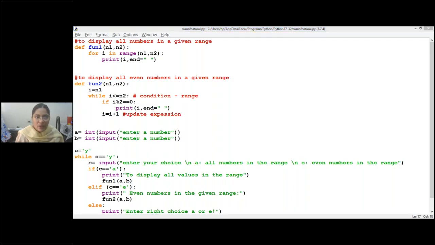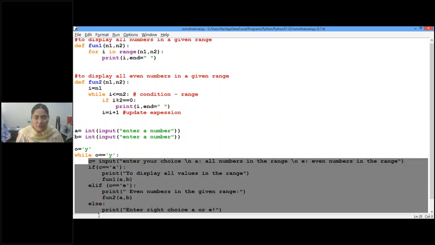Now there is another variable I have taken, O, and initialized to Y. So the O object is referring to a string value Y, character value Y. So now while O equal to Y, that is, as long as the O value is Y. So O value is Y or not for the time being? Just now we initialized it to Y, isn't it? So now the O value is equal to Y, true. As this condition is true, we enter into this block.